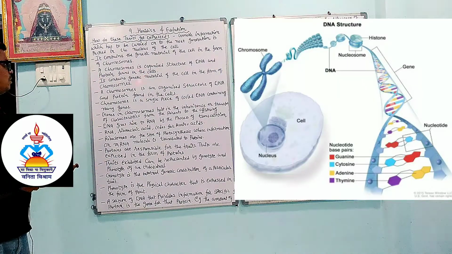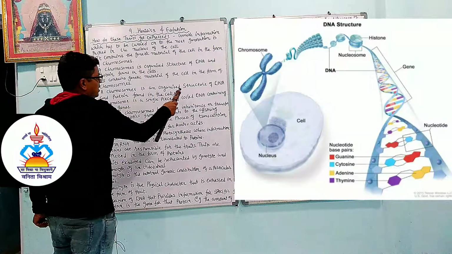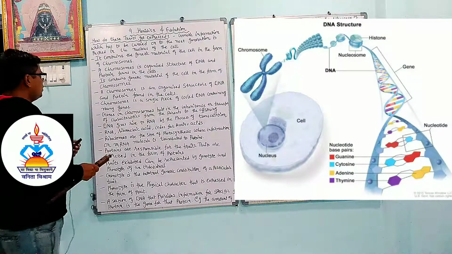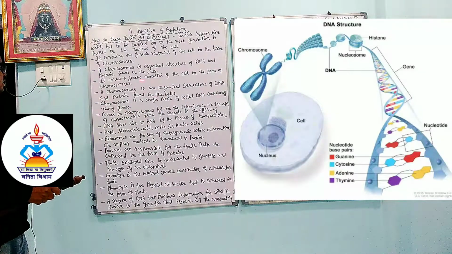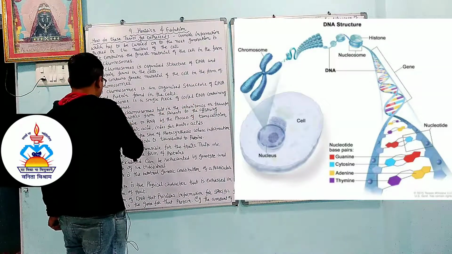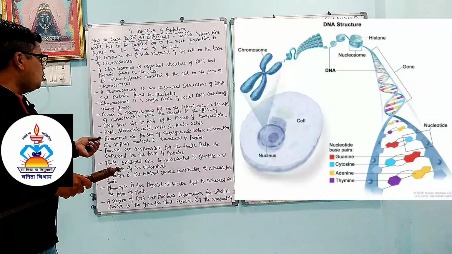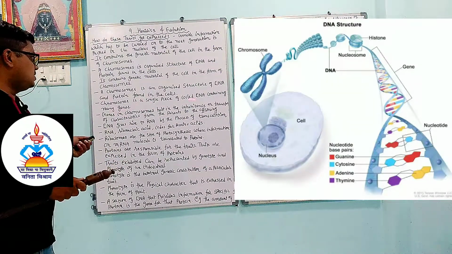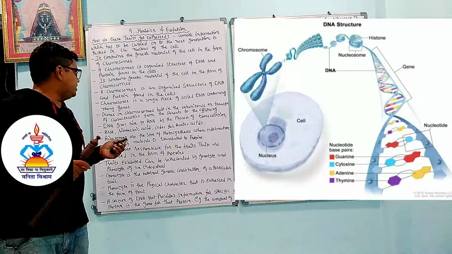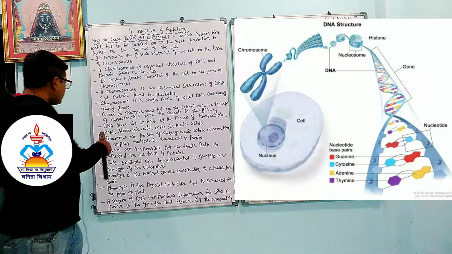It contains the genetic material of the cell in the form of chromosomes. A chromosome is an organized structure of DNA and protein found in the cell. A chromosome is a single piece of coiled DNA containing many genes. The small parts of the DNA are called genes.